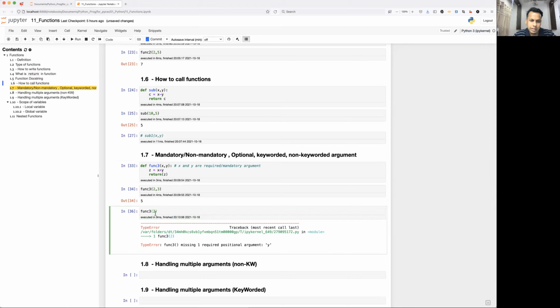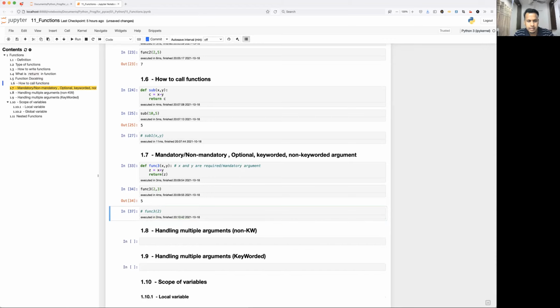So now you are passing only 2. Okay, that is only one argument. So 2 is taken by x, but where is y? That is missing, right? That's why it is giving an error. Missing one required positional argument y. So that mandatory argument also needs to be passed. I'll just comment it. Take another example.